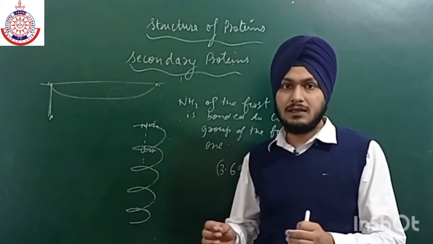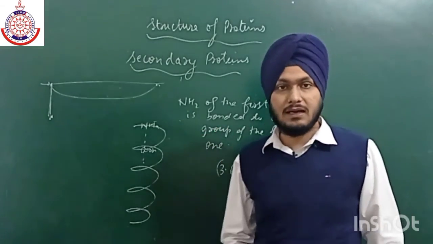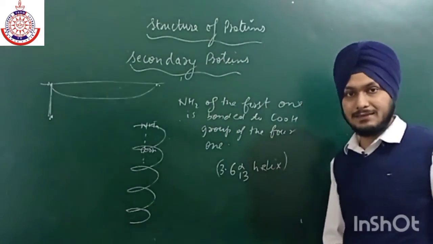That is why our hairs are stretchable, due to the presence of these alpha helix proteins, due to this alpha helix secondary structure.